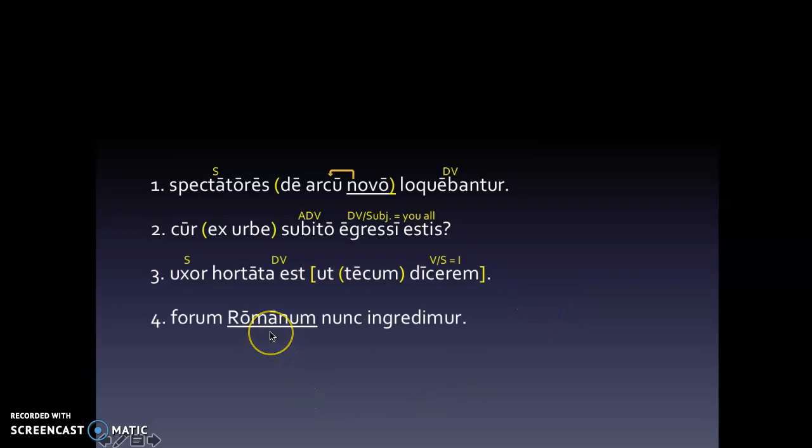All right, so Romanum is an adjective. It's modifying forum. Forum, as a neuter noun, this could be the subject or the direct object, but if we go over here, we see that our verb ends in mur, which means that we is the subject. So that forces this into our other option as being the direct object. And then we've got nunc, an adverb. So now we are entering the Roman Forum.